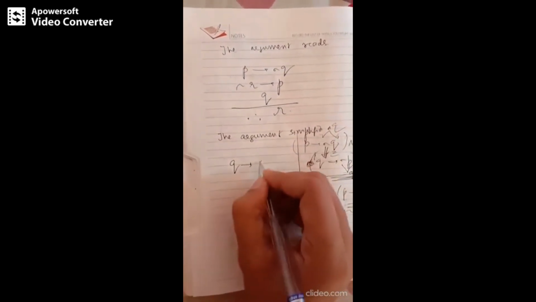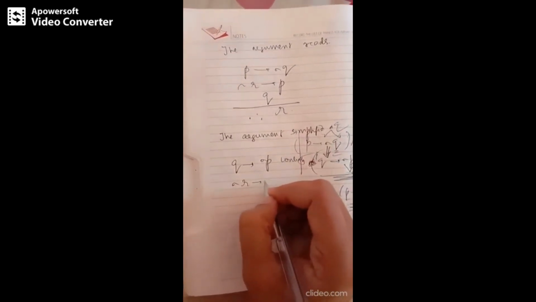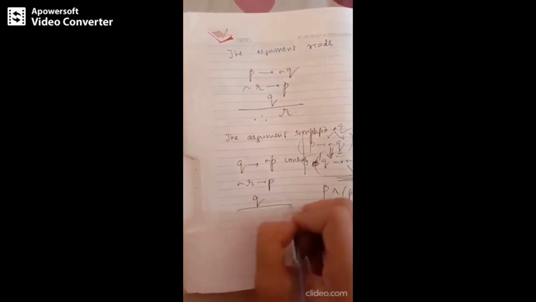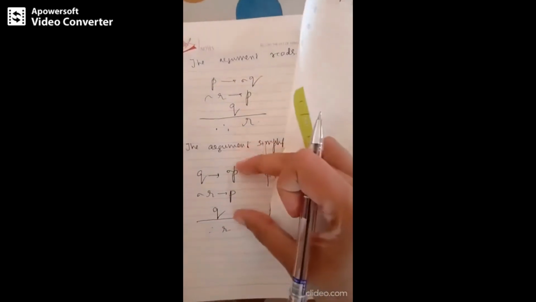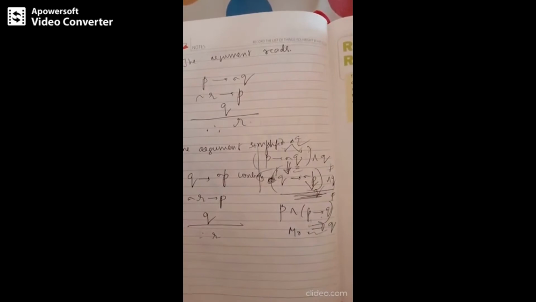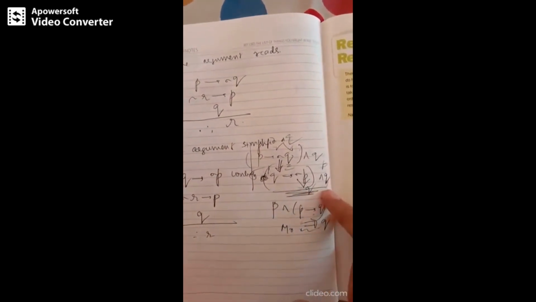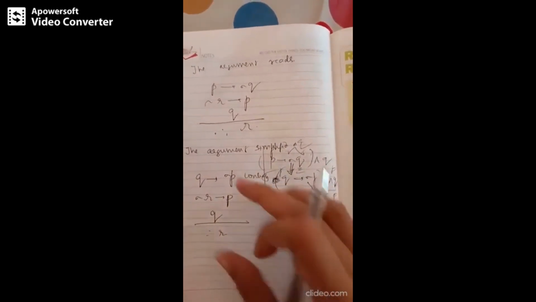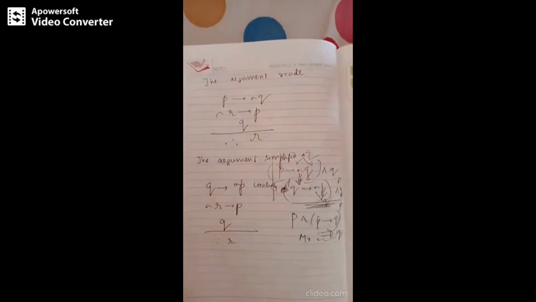Q implies negation P, so you can write it as contrapositive. Negation R implies P and Q. Once again I can simplify this term, that is these two I can club it and I can get the term as, what is the term? See, this is your P. Now P and P implies Q is Q. What is Q? Negation P. So when I club these two according to modus ponens, we get negation P. I will simplify these two and write it as negation P.